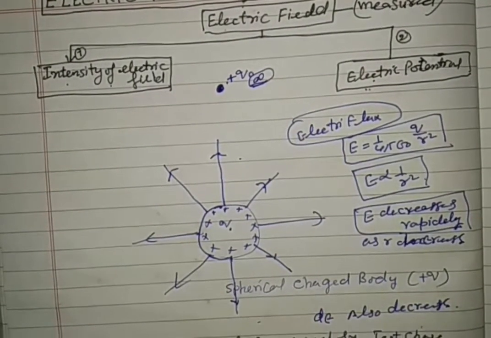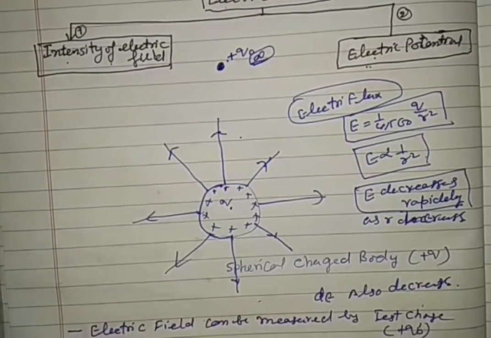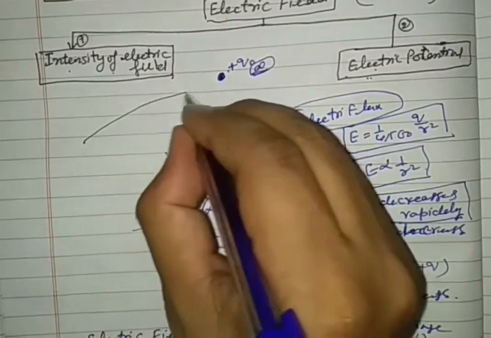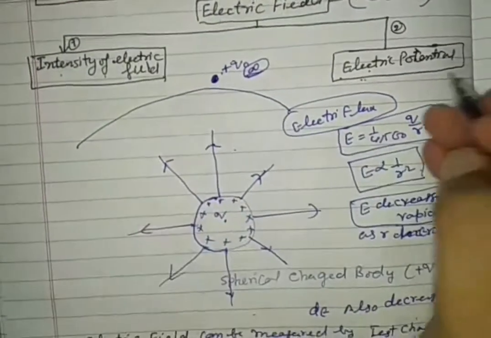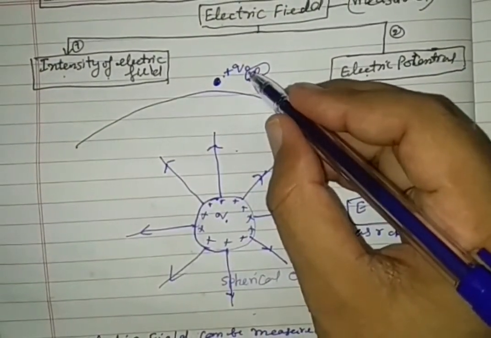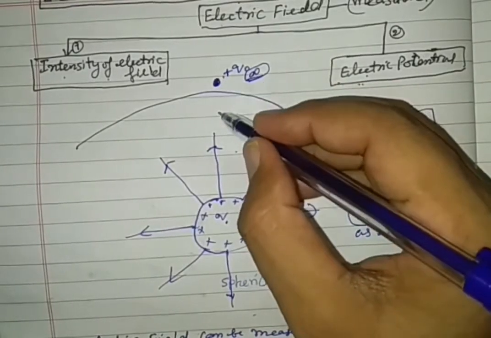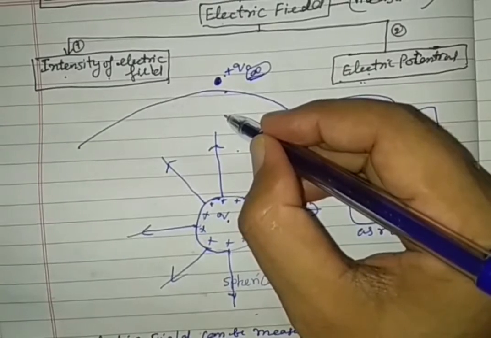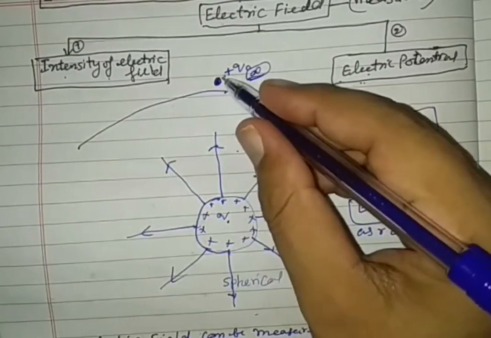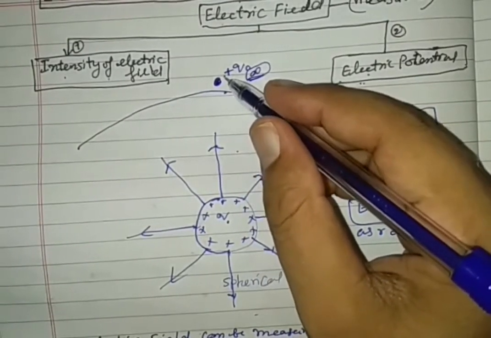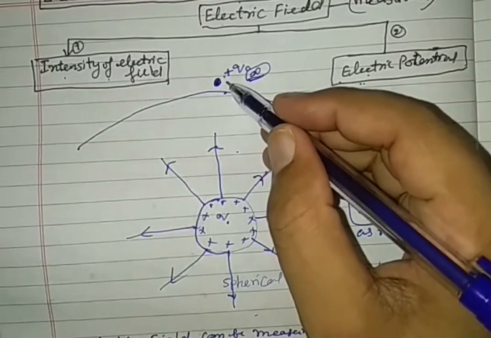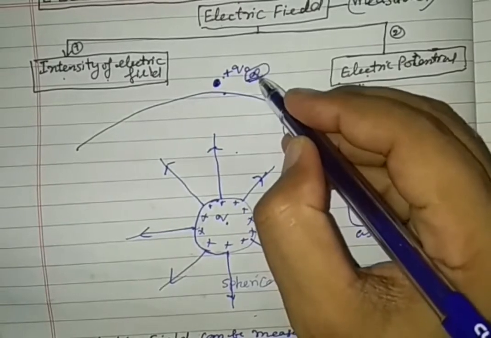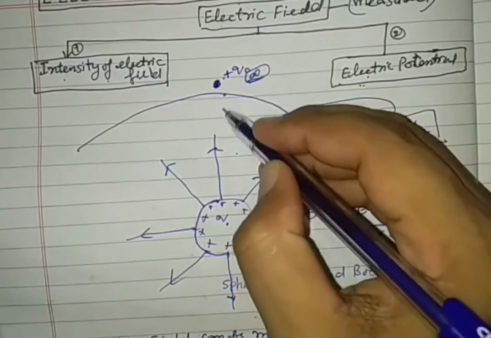Clear? Now see, clear the concept of electric field. So here, let us make a boundary. Above this, no effect. Just under this boundary, a force of repulsion is experienced by the test charge, and it becomes so less that it cannot affect the position of the test charge. So it is known as infinite, and this distance is finite.